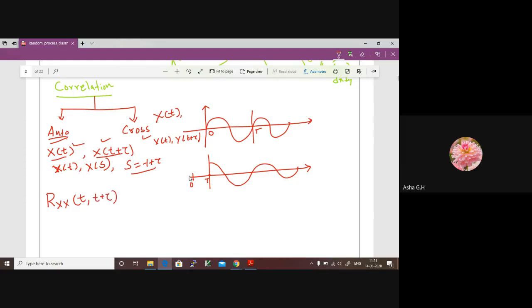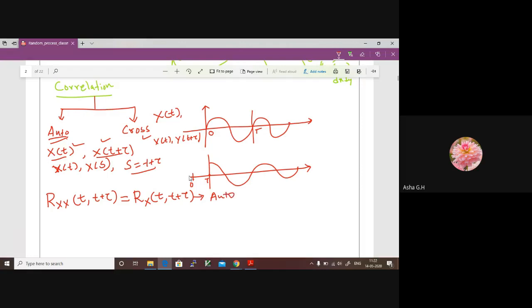The autocorrelation function is represented by the correlation between the same random variable x and x. Since we are dealing with only a single random variable, it is represented as Rx, of the random variable considered at time t and t plus tau. Both are the same. This is how we represent our autocorrelation.